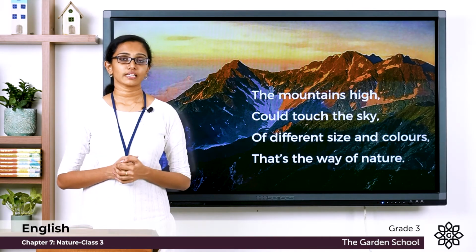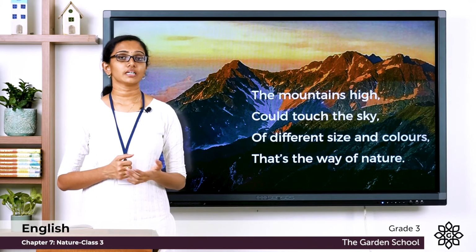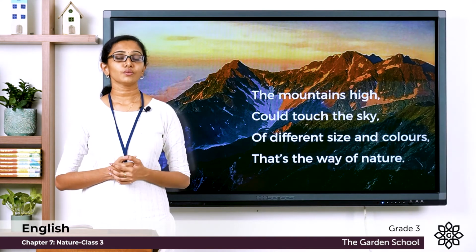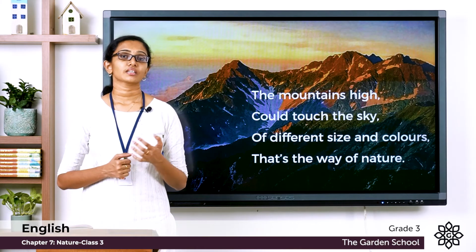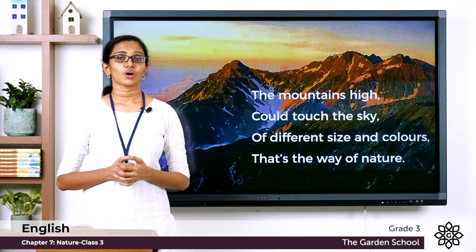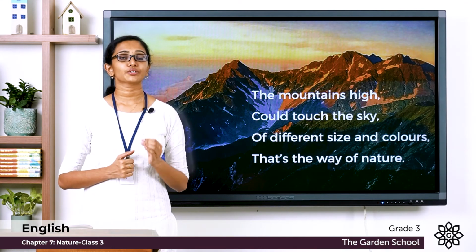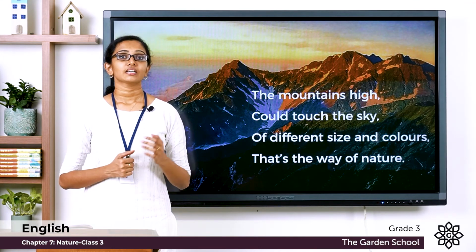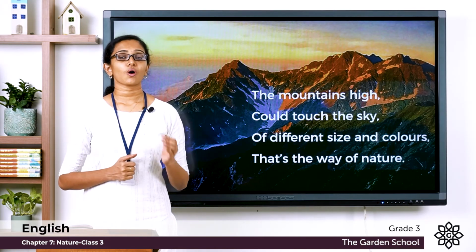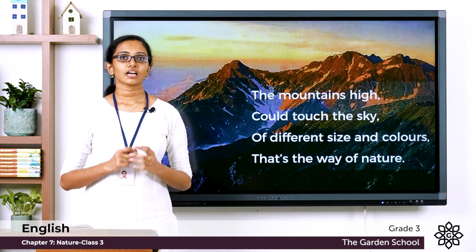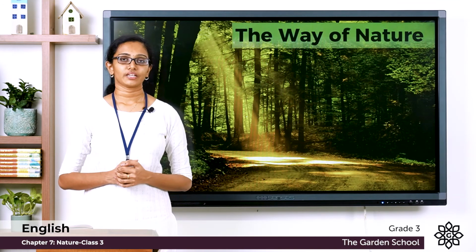So all these things, the trees, the earth, the sun, the moon, the stars, the clouds, the animals, the oceans and the mountains, all these make this nature so beautiful, a true heaven. And the nature takes care of all its beings, and that is the way of nature.